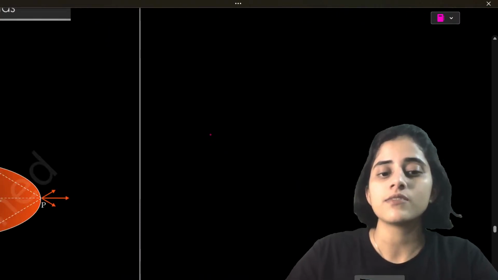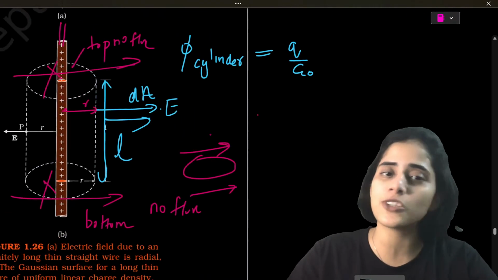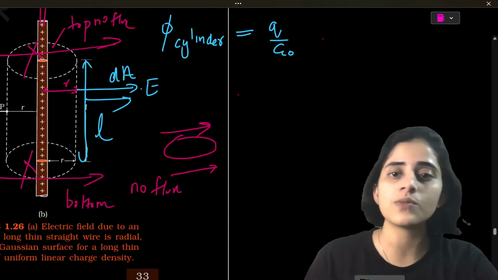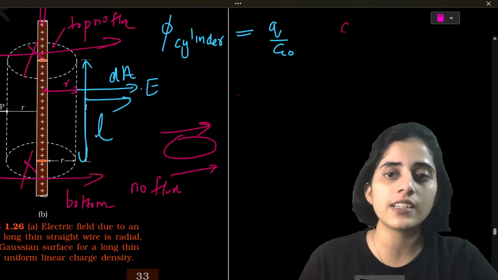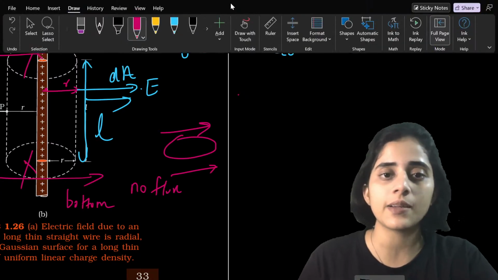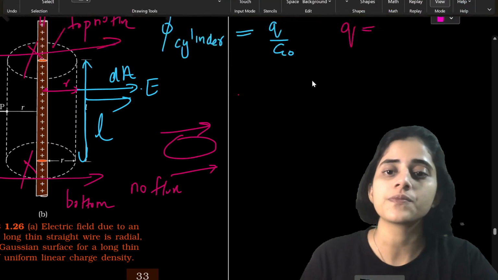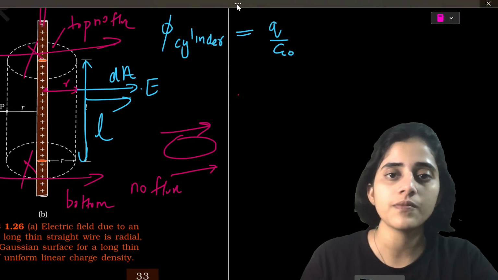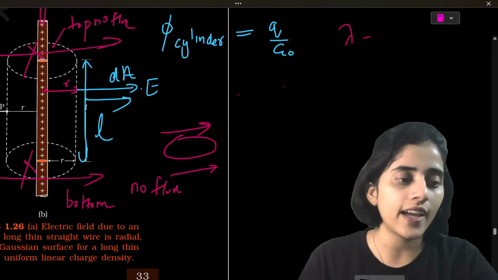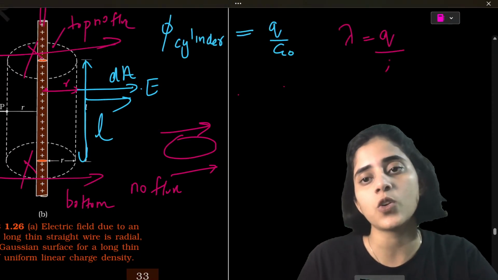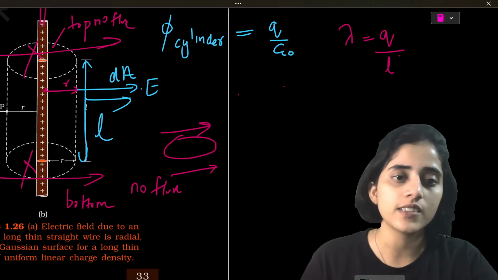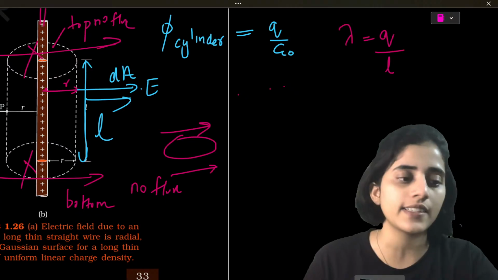So whatever you learned is not to forget, is to apply somewhere else. So let's do that. Lambda was Q by L. Let's just put that there.